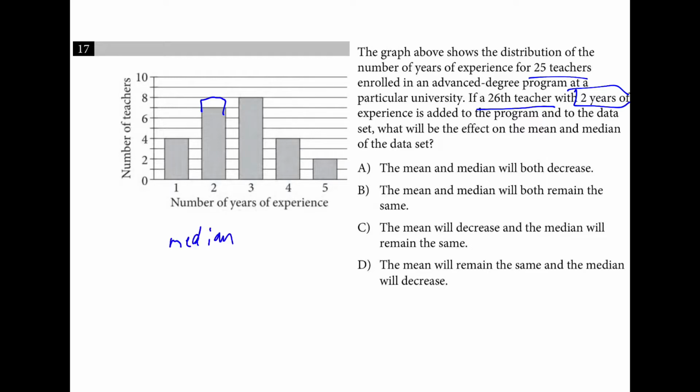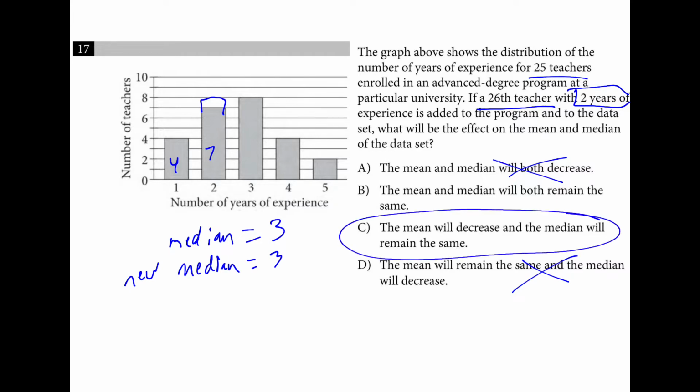Well, the median for the old data set was the 13th value. So if you looked at 4 of these and 7 of these, the median was going to be 3. And the new median is also going to be 3. It doesn't change. So we're going to get rid of this one and this one. Do you think the average is going to go up or down? Well, since we're adding a value on the smaller side, the mean is going to decrease.